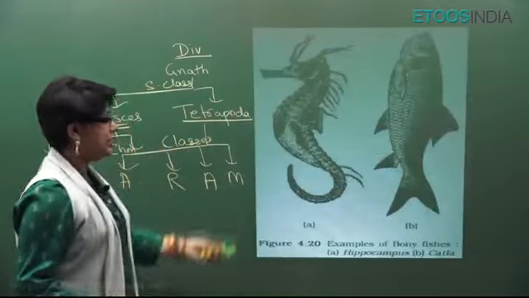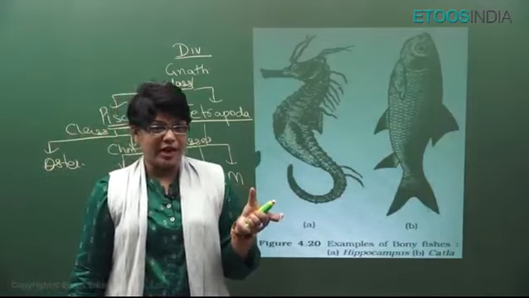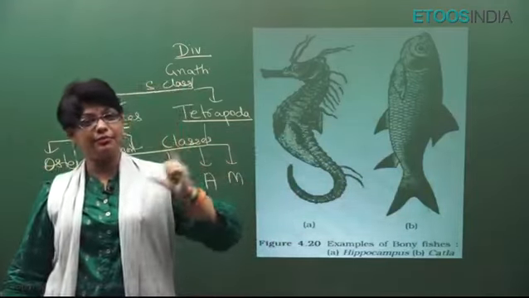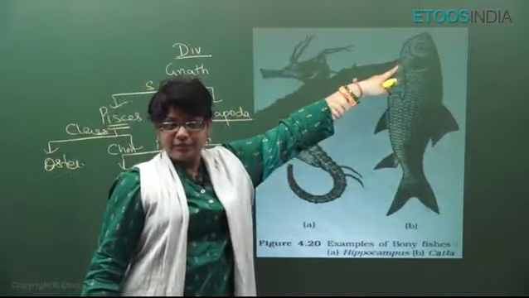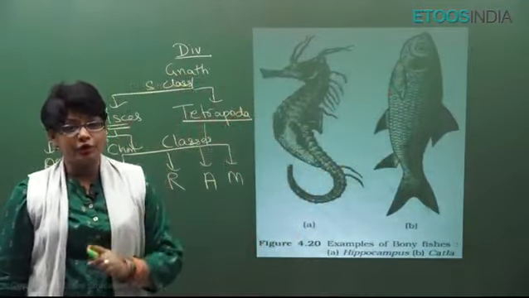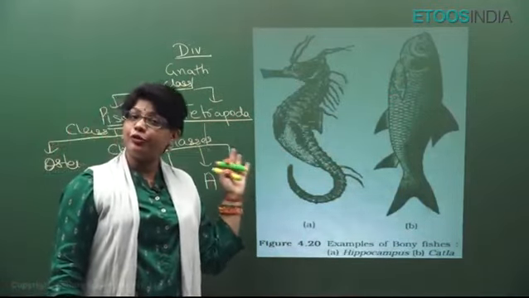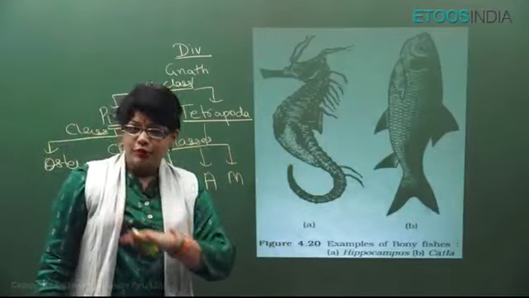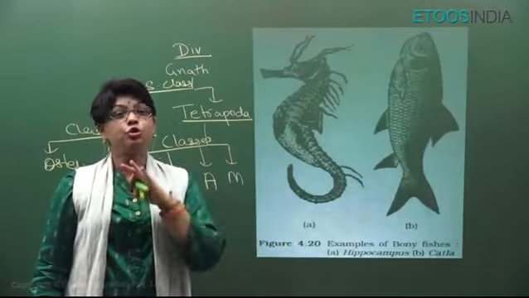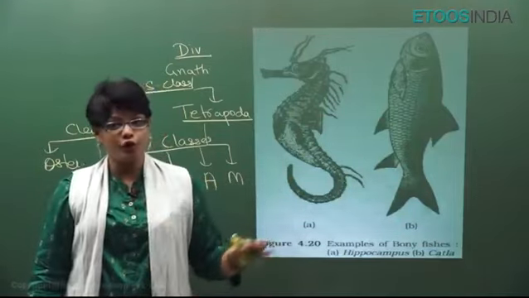Now, these are the examples of bony fishes or Osteichthyes. They are not exclusively found in any particular type of water. They can be marine also, and they can be freshwater also. All the aquarium fishes are bony fishes. They have a terminal mouth. They have 4 pair of gills covered by operculum. They have cycloid, ctenoid type of scales. They have a swim bladder, so they can float for some time even without swimming. They do not have a cloaca. They have external fertilization. They are mostly oviparous.